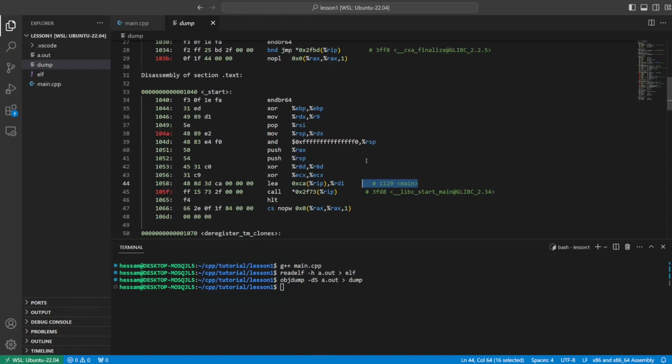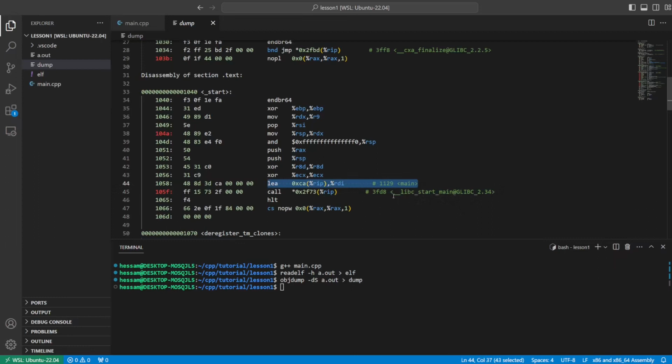For example, destroying objects, releasing allocated memory, and other necessary stuff that we are going to have a look at in a minute. So basically, this _start function is responsible for doing those things by putting some things on the stack and calling the function __libc_start_main, passing the address of the main function as a function pointer to it. And this is where all the magic happens.